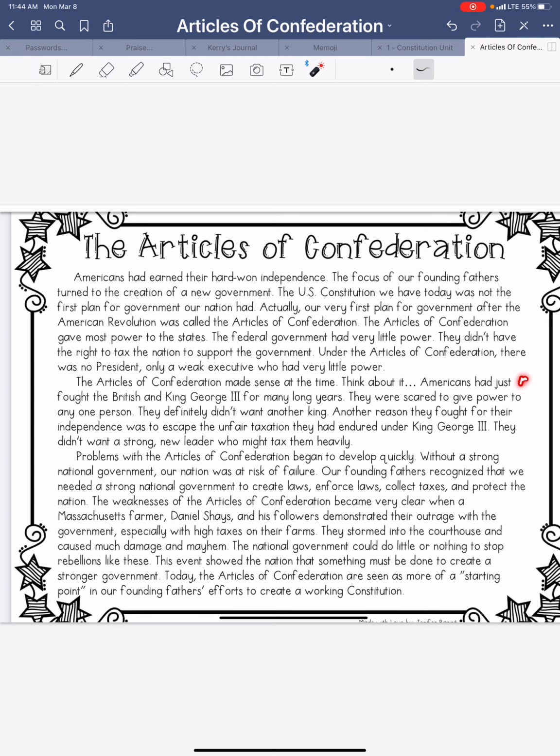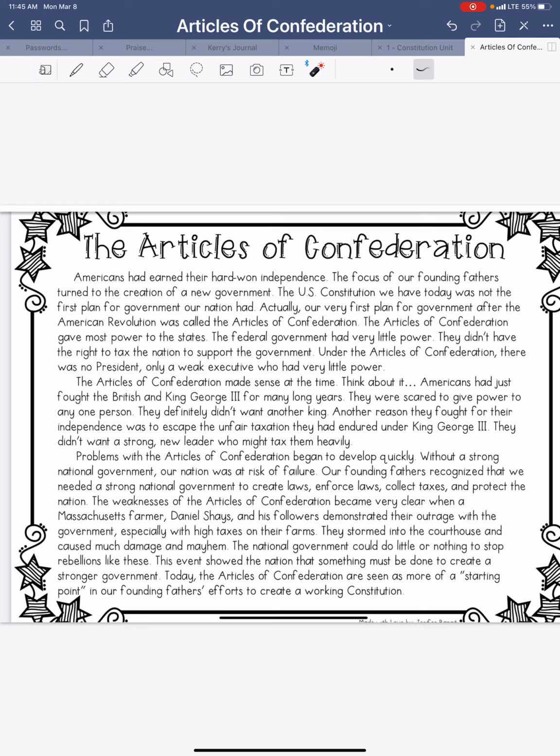Think about it. Americans had just fought the British and King George III for many years. They were scared to give power to any one person. They definitely didn't want another king. Another reason they fought for their independence was to escape the unfair taxation they had endured under King George III. Evil King George. They didn't want a strong new leader who might tax them heavily.